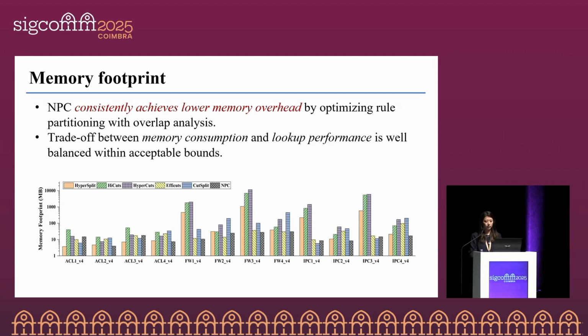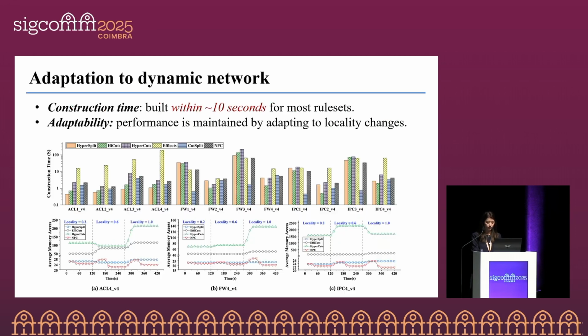And in terms of the memory overhead, NPC continuously reduces memory usage by optimizing rule partitioning based on overlap analysis. And compared with other methods, it achieves a better balance between memory consumption and lookup performance. And in the face of dynamically changing networks, NPC can rebuild its structure within 10 seconds. And even when traffic patterns shift significantly, its performance still stays stable.